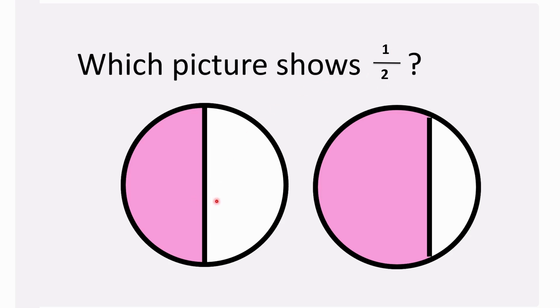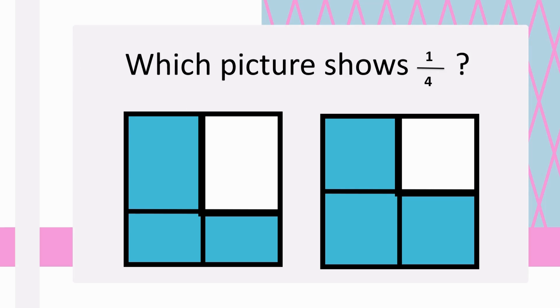So if we see the first circle, can we say this is divided into two equal parts? Correct. So this is definitely divided into two equal parts. And what about this? Are these two parts equal in size? No. Correct. So we will say that the first circle is divided into two equal parts, and this is 1/2 or 1 by 2 of the whole. Well done.